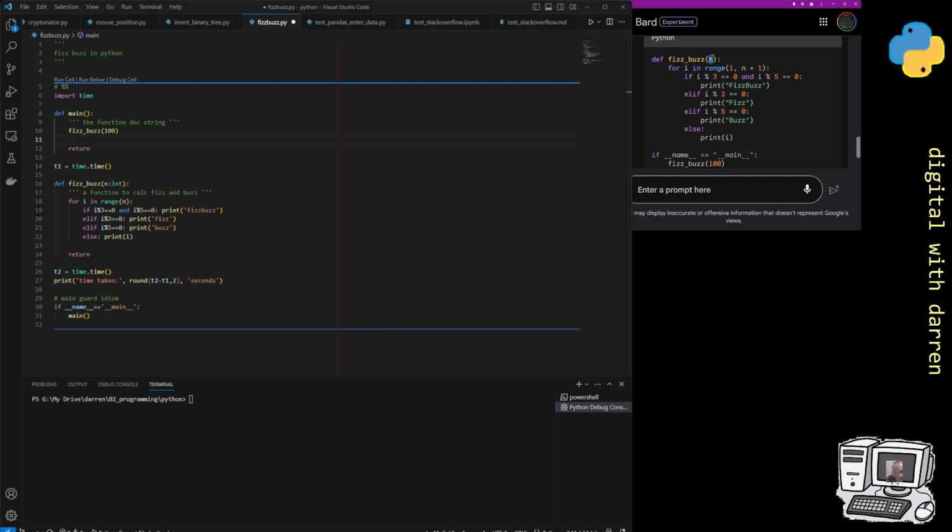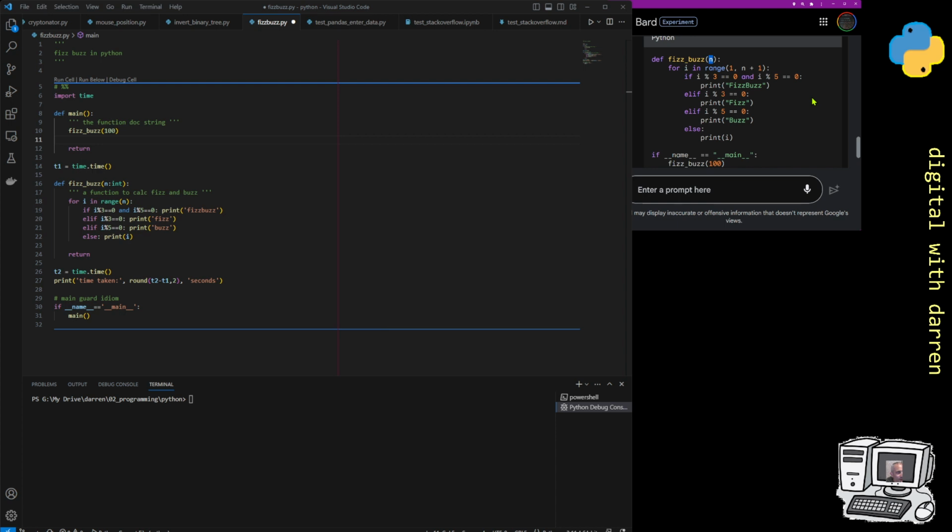Over here, I notice that Bard doesn't use the type hinting. We prefer the type hinting. Bard also doesn't have a doc string. I think maybe like a standard, you should put in a one-line doc string, but some people won't put in any doc strings at all because it's a waste of space potentially, because you kind of know what the function is. But let's say we do that anyway.